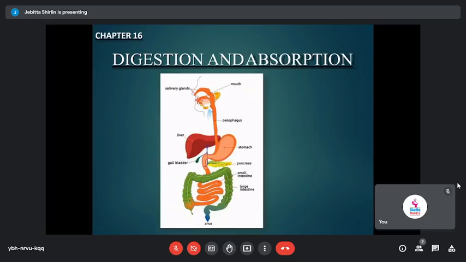We can't live without food, isn't it? We can even live without food for at least 2-3 days, but not without water. So it is a basic ideology. Nutrition basically means the process of taking in food and converting it into energy and other vital elements that are required for the growth and development of our body.